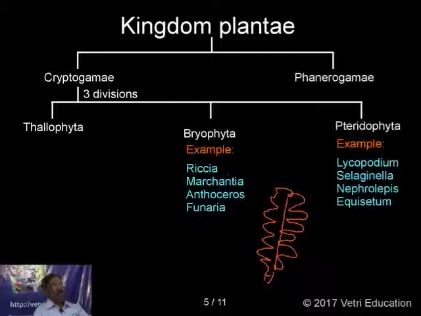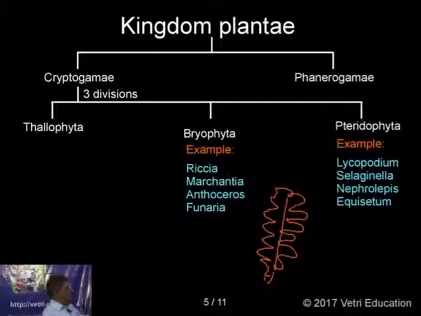This plant having the root, stem, and leaves just developed. And another important thing here, these plants having vascular tissue. Vascular tissue includes xylem and phloem. So these are the first plants having xylem and phloem. So these are called vascular cryptogams. The pteridophyta are called the vascular cryptogams having the vascular structure.